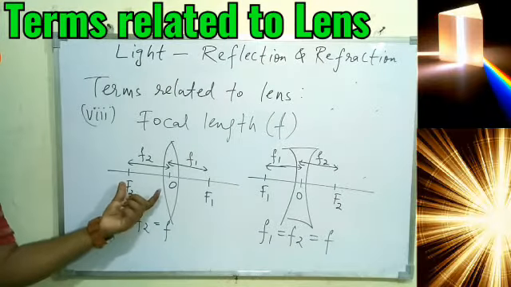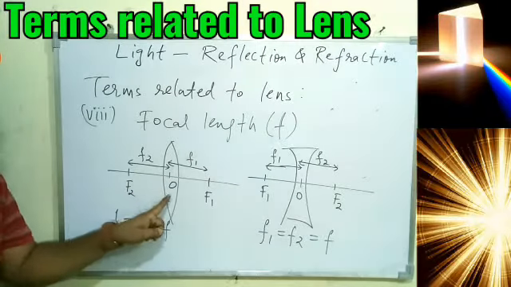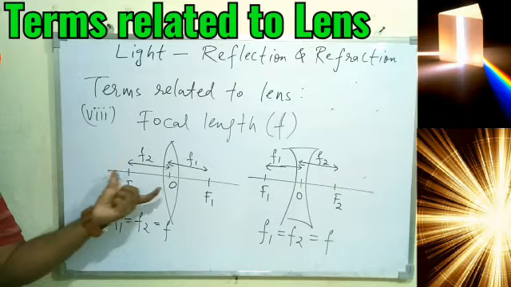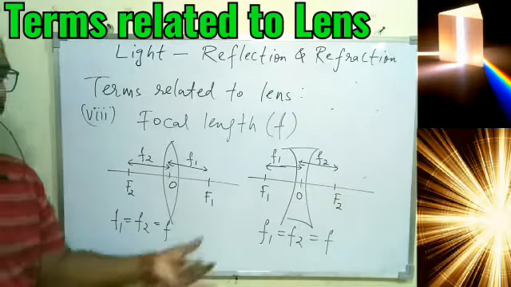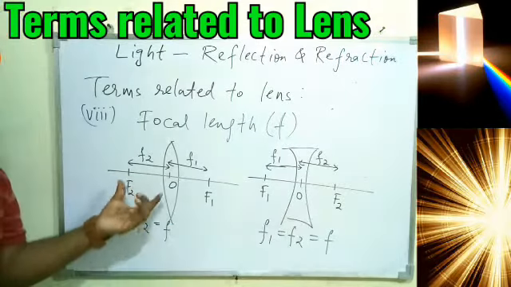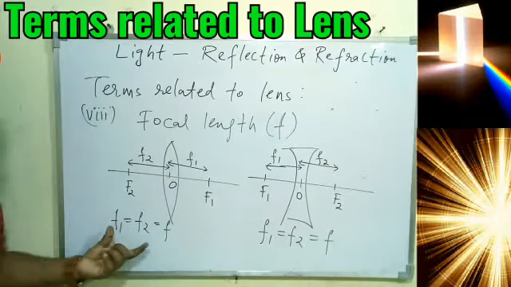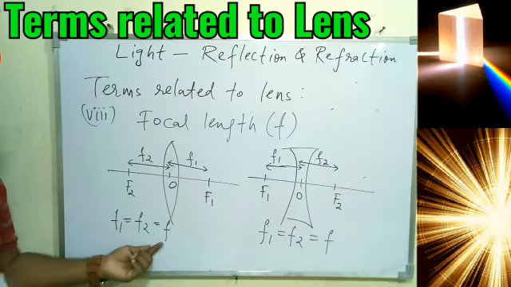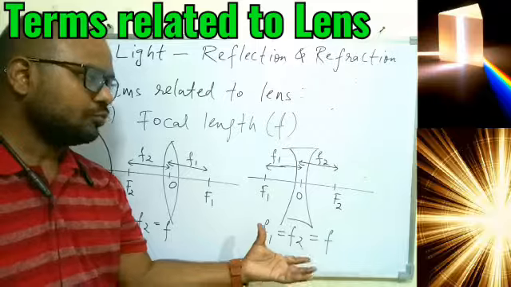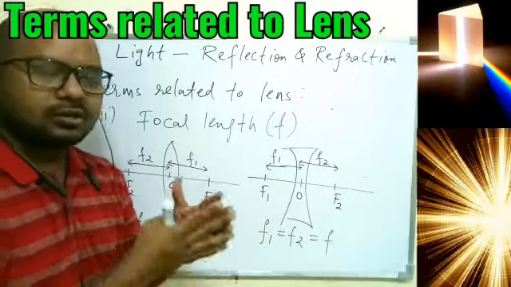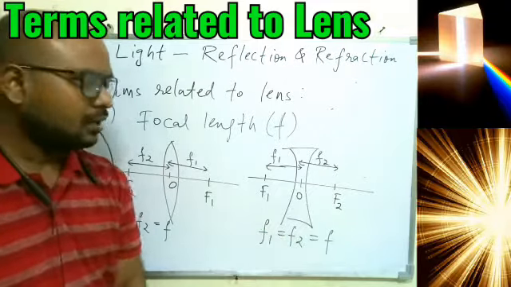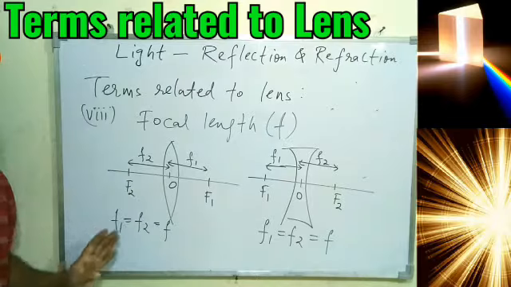We can say the distance between the optical center and focus of the given lens is called focal length. Whether I talk about concave or convex, on both sides the focal length will be the same. For a particular convex lens we will have one particular focal length. For a particular concave lens also we will have a particular focal length. But from one lens to another the focal length can vary.